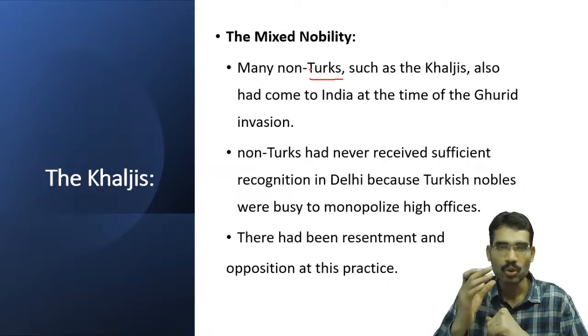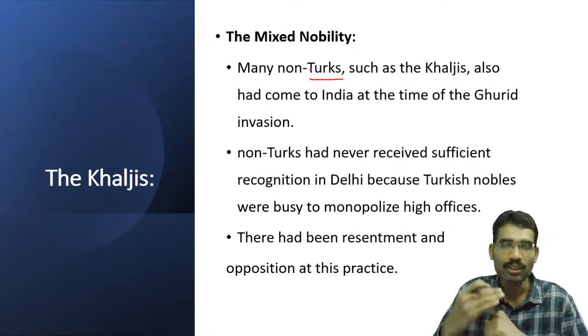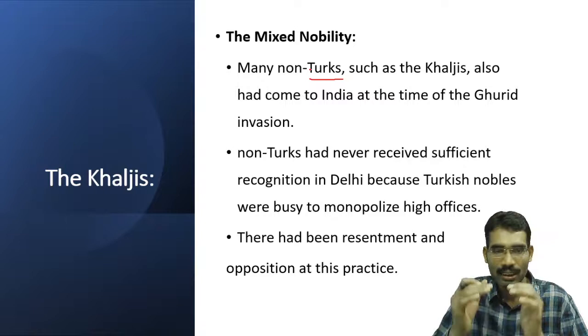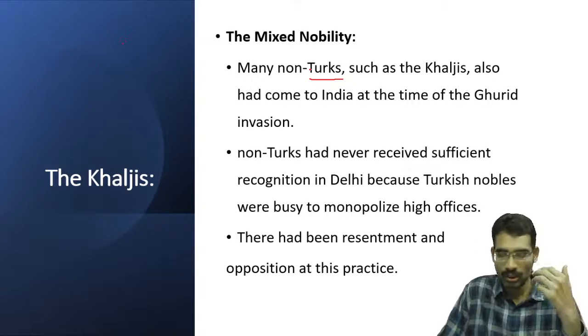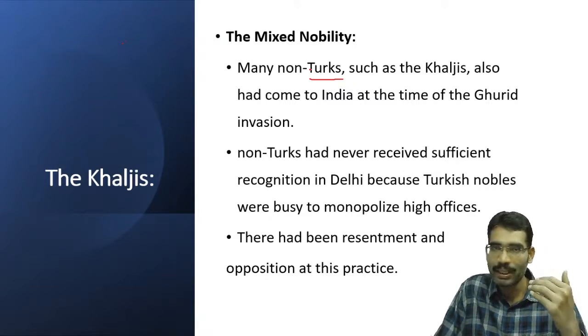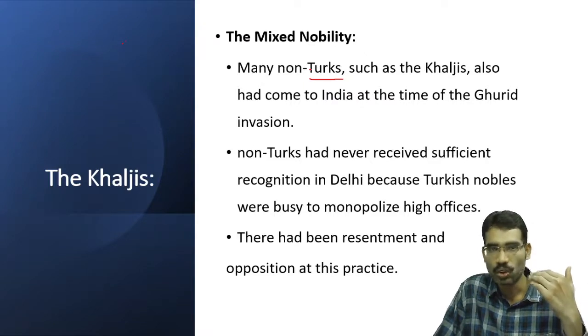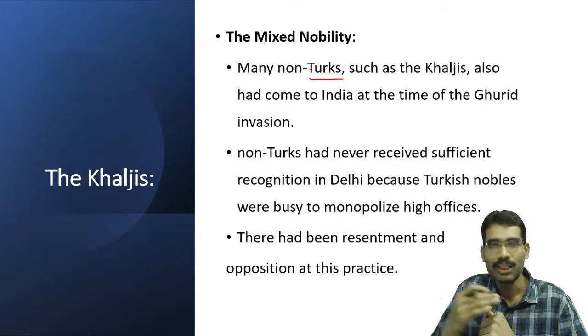This department became so powerful that they started conspiring against the sultans if the Sultan was not listening to them. That means after the death of Iltutmish, Turkish nobles wanted to set up a sultan who was a puppet in their hands. Rajia Sultana, for some time, was not acting according to their wishes, so they conspired and she was killed by these nobles. Similarly, three more sultans were killed by these nobles. So this is the kind of environment during which Nasiruddin Muhammad became the sultan.